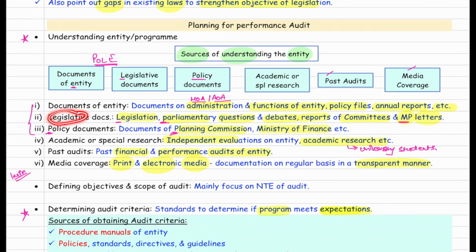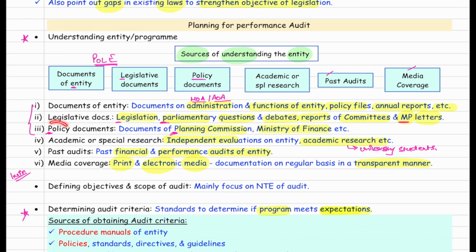Then, sir, legislative documents, meaning the law documents. For this, you can study the law, that is the legislation. Where is the law prepared? Parliament. So in Parliament, there must be some questions, read them. Parliament debates. Then you can also read the reports of committees and MP letters. MP letters means member of parliament letters. So for legislative documents, everything which is related to law, legislation, parliament, MP, these things you can read.